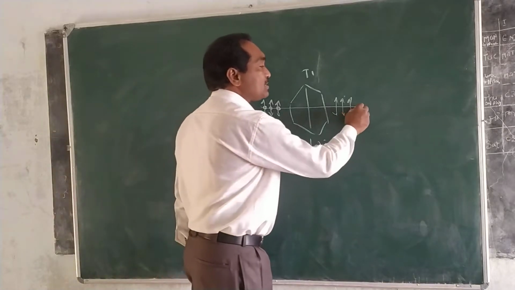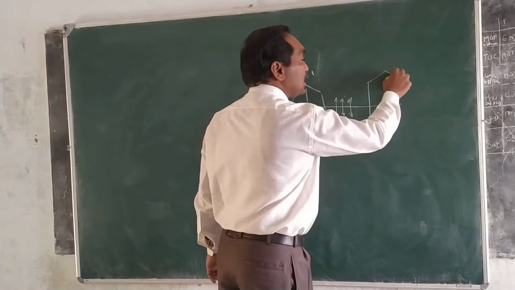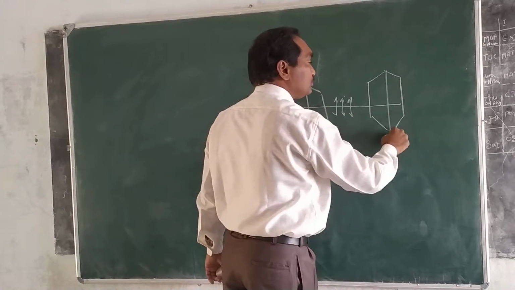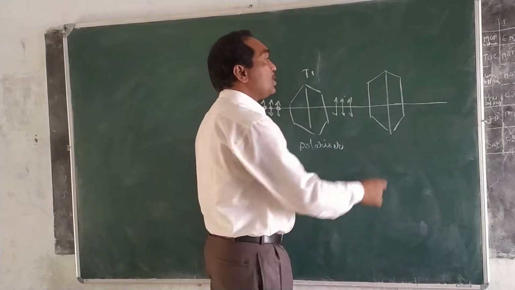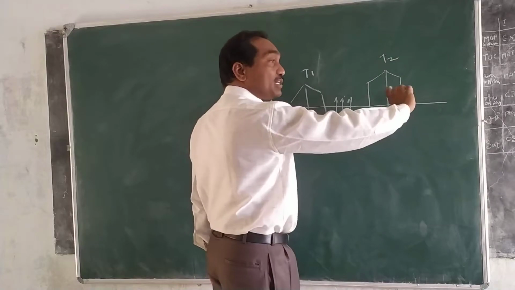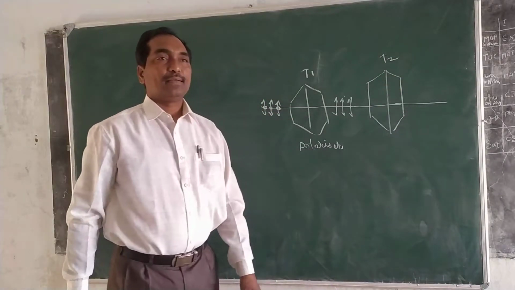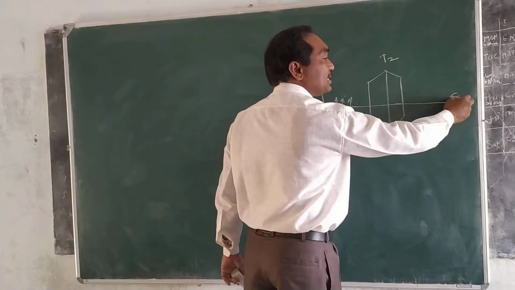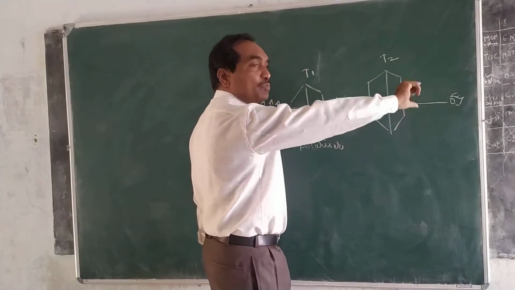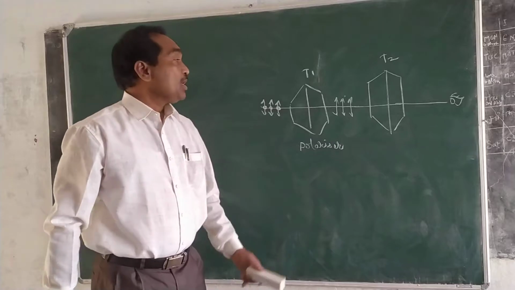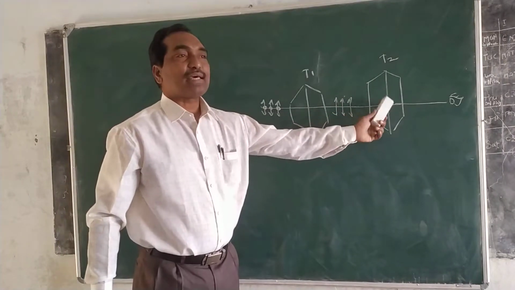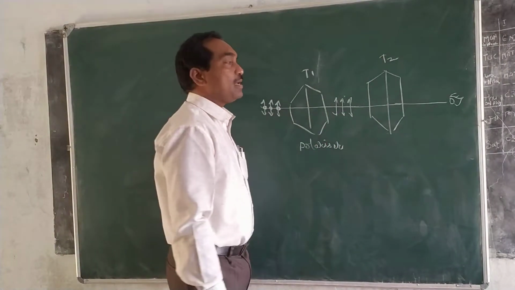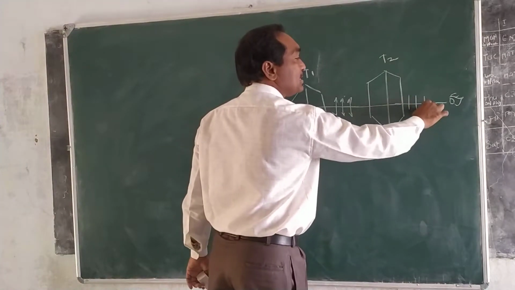One more tourmaline crystal we have taken, that is T2. So if this tourmaline crystal T2 rotates, we told you that the emerging light intensity varies from maximum to minimum. If these two optic axes are parallel to each other, the emerging light intensity is maximum.